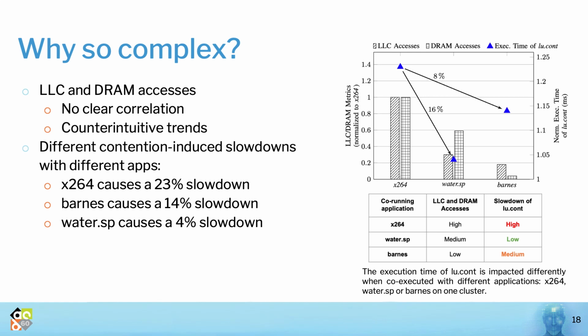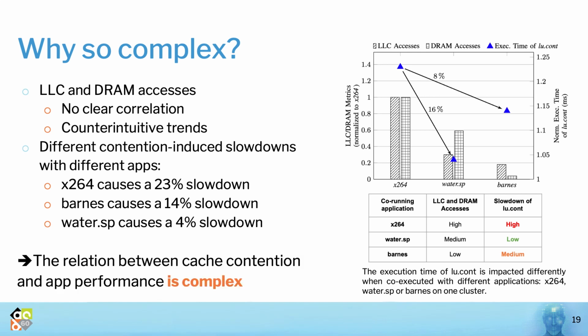If you remember also, when we tried the two migration options, LU-Cont had suffered more from Barnes on cluster 3 than from Water SP on cluster 2. Following the same logic, one could think that Barnes would show higher numbers of LLC and DRAM accesses than Water SP. Well, the simulation results showed the opposite trend, as Water SP experiences higher LLC and DRAM accesses than Barnes.